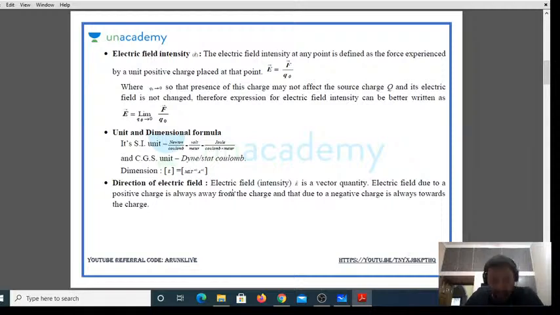So we define electric field intensity as the force experienced by a unit positive charge at a point. We define electric field as the force experienced by a unit positive charge placed at that particular point. What do you mean by this? I would like to explain it, because it is a simple concept which you are supposed to understand clearly.